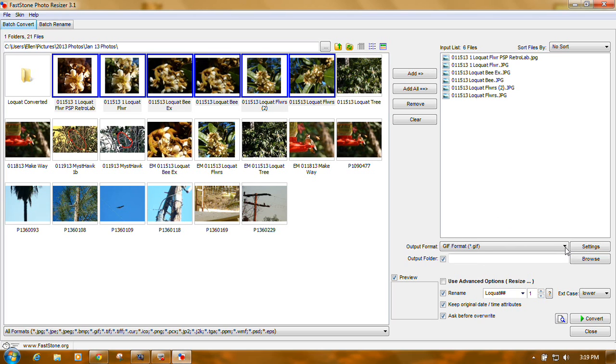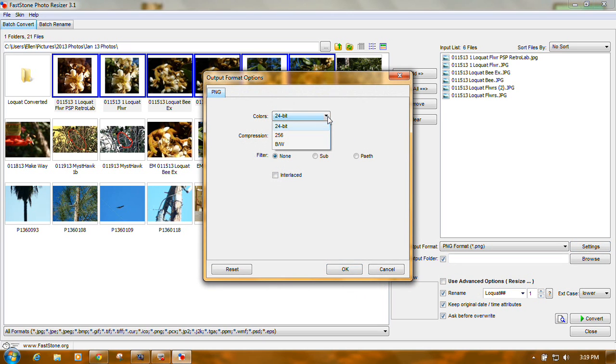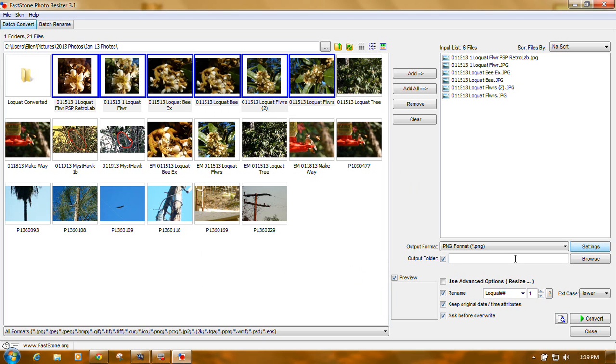Next, drop down. I want to convert these to PNGs, let's say. So I select that. Check out the settings for PNGs. 24-bit, we can convert to black and white, etc. Compression, no. I'm just going to have no compression, no filtering, and no interlacing, and just click OK.